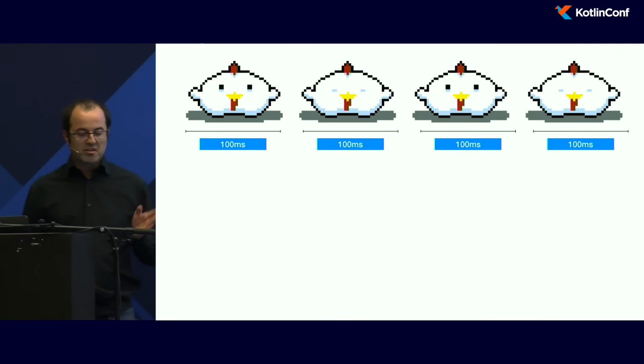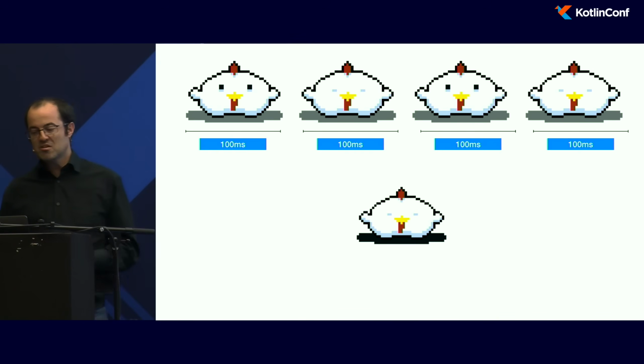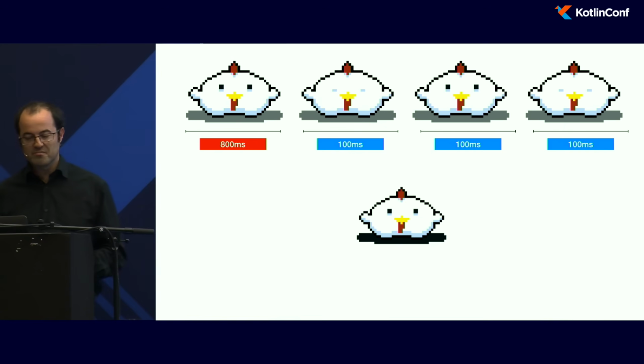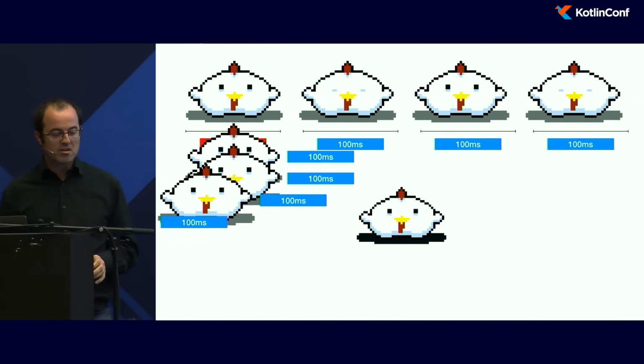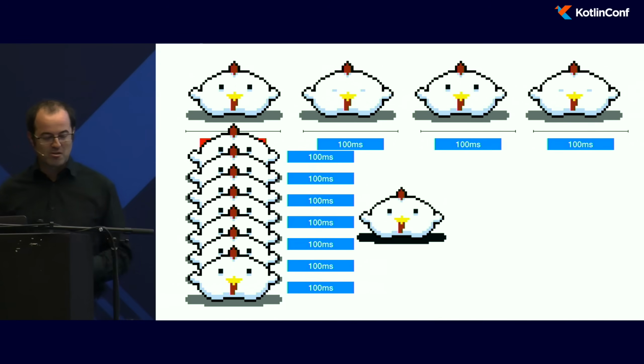But if you do this, for example, with this sprite sheet, we get this animation. This is not the kind of animation I want. Instead, I want the first frame to last 800 milliseconds. To do this with LibGDX, there is just one little trick. Just use the same image multiple times, and you get a far better animation.